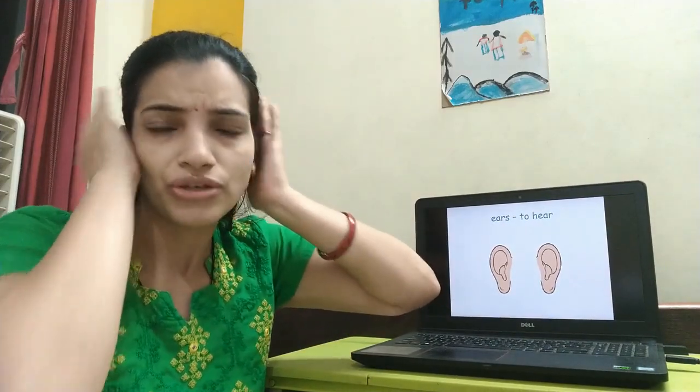Ears. What is the use of ears? We hear different types of sounds with our ears, whether it is a pleasant sound or an unpleasant sound. What is a pleasant sound? Soft music or chirping of birds, that's a pleasant sound. But if there are crackers bursting, what do we do? We immediately put our hands on our ears because we don't want to hear that sound. So that is called an unpleasant sound. So ears help us to hear pleasant sounds and unpleasant sounds.